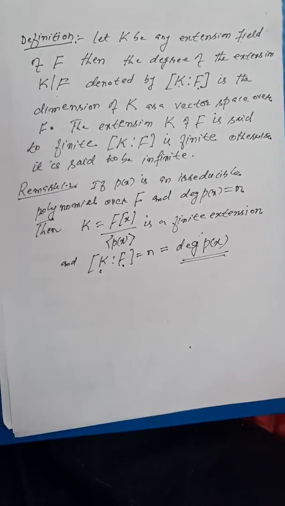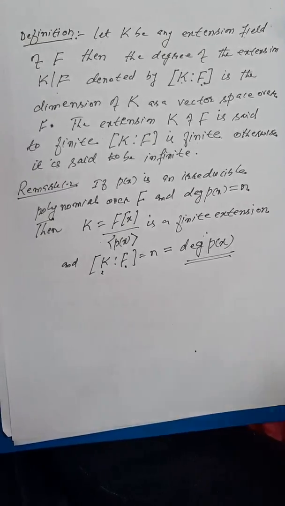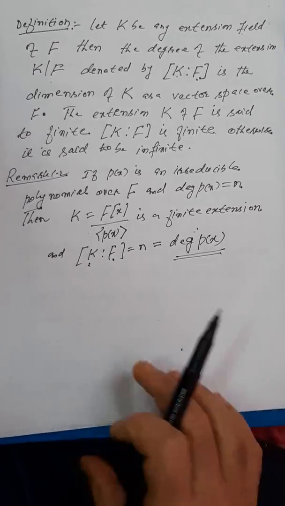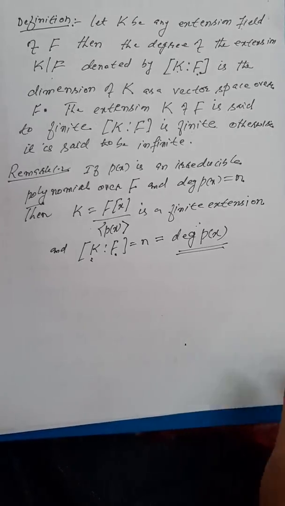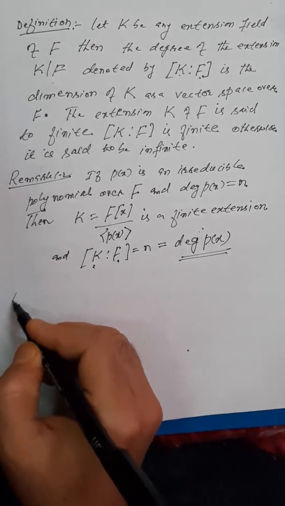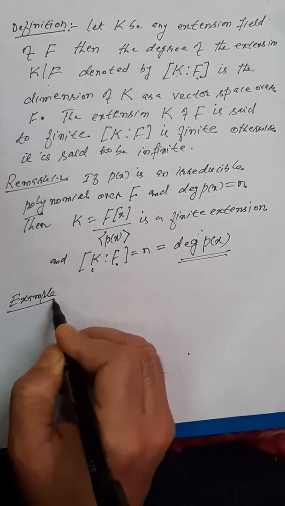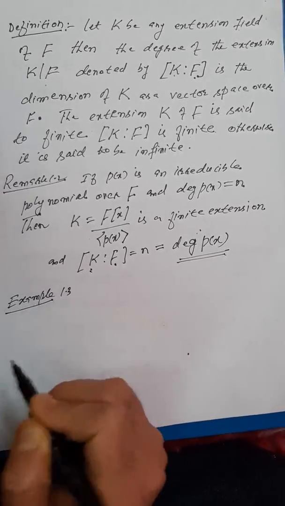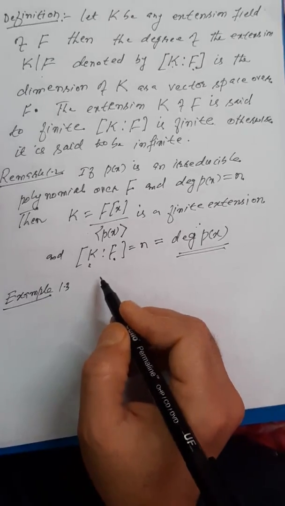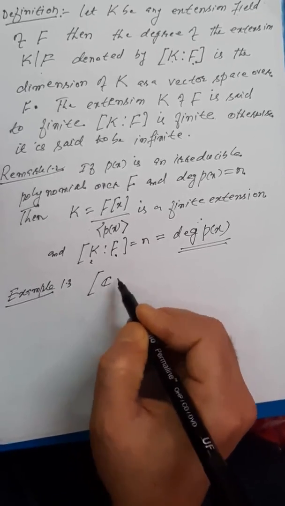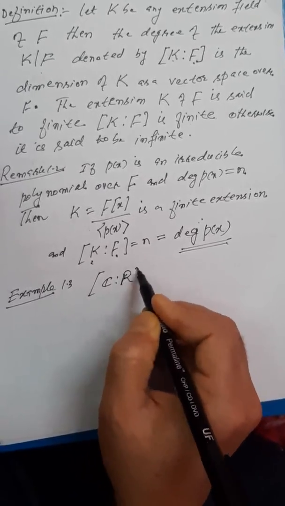Now, coming back to one of the well-known examples that we also discussed in the previous lecture. Example 1.3: what is the degree of the extension of C over R?